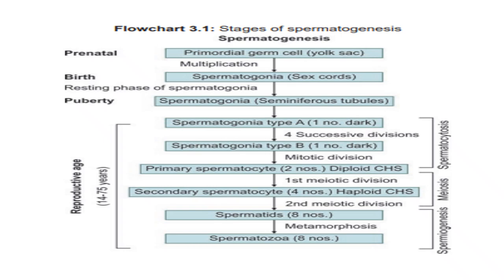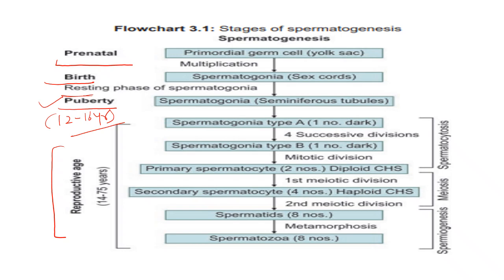From this flow chart, you can see the prenatal part, then the birth, and after puberty, and this part shows the reproductive stage. At the prenatal stage, primordial germ cells of the yolk sac multiply to form spermatogonia, and spermatogonia undergo a resting phase, and at the time of puberty, 12 to 16 years, the cycle resumes again.